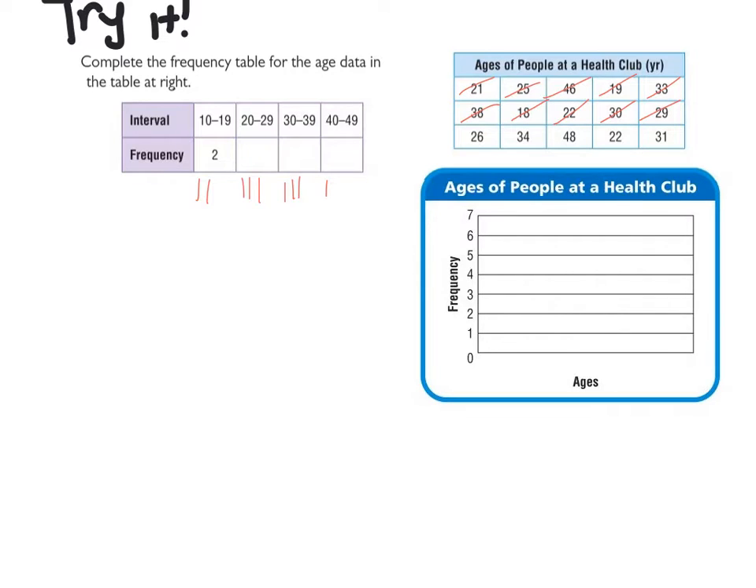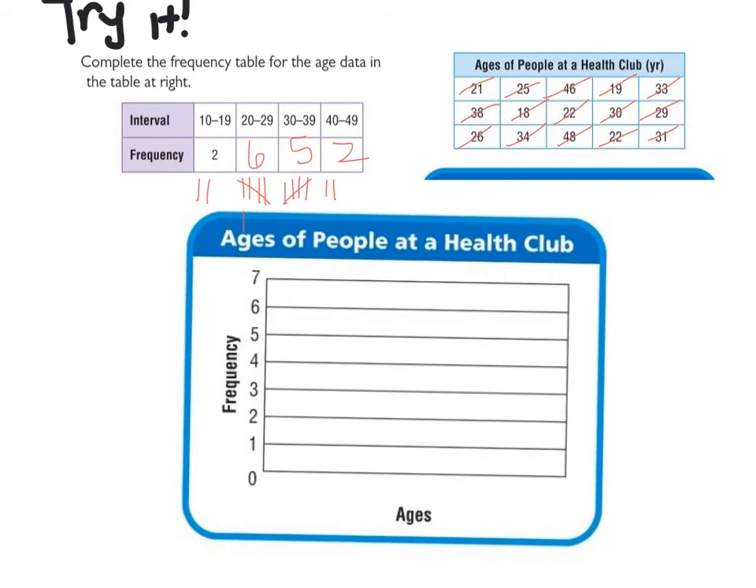Okay, almost done here. Abigail. 22. There we go. 31. Perfect. So it looks like I had 2, 6, 5, and 2. Now, in order to do my histogram, I think I can enlarge this picture here. Kind of awkward there.